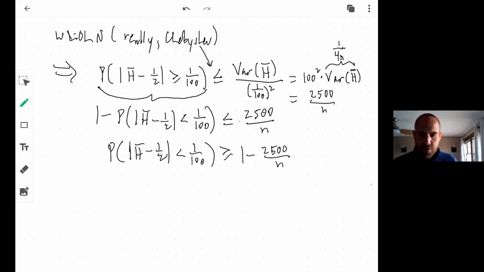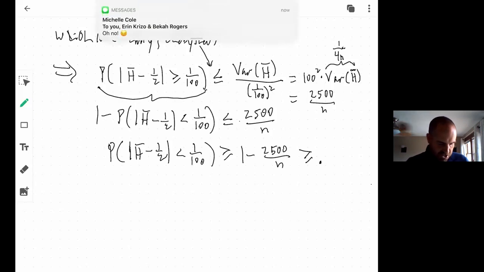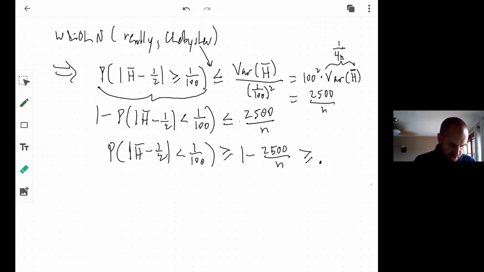And what did we say we wanted? We wanted that to happen with probability at least 99%. So I wanted this to be greater than or equal to 0.99. Well, let me just say 99 out of 100.